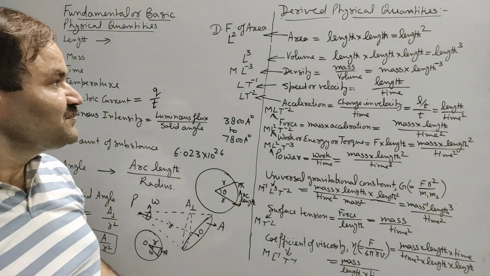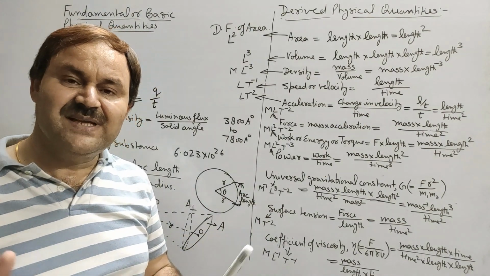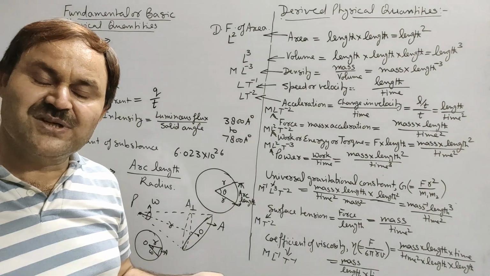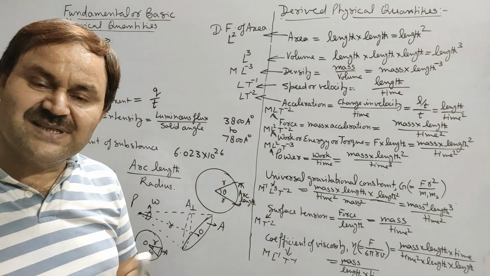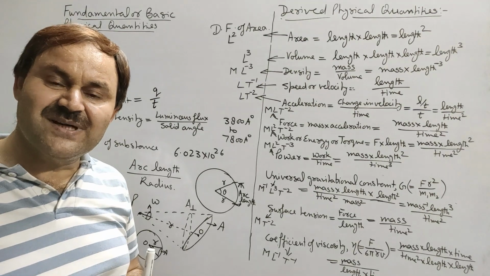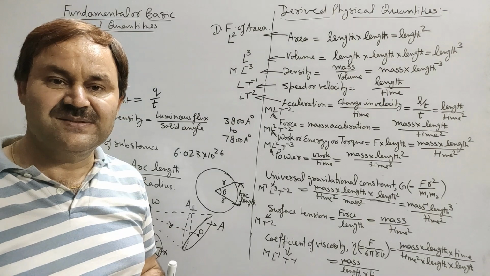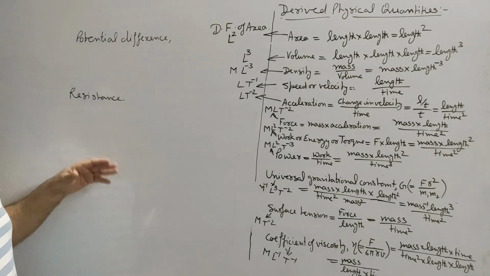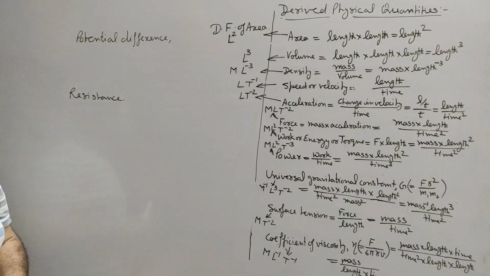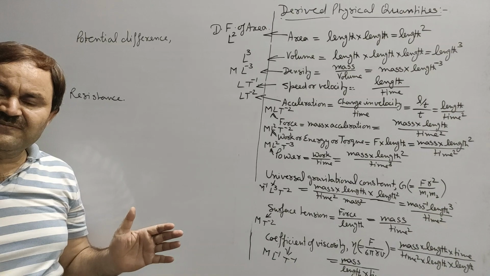In the same way, if we have the formula of a physical quantity, then we can find out the dimensions and hence dimensional formula of that physical quantity by representing this physical quantity in terms of fundamental physical quantities. If we are asked to determine the dimensions and hence dimensional formula of potential difference, then we know the definition of potential difference.